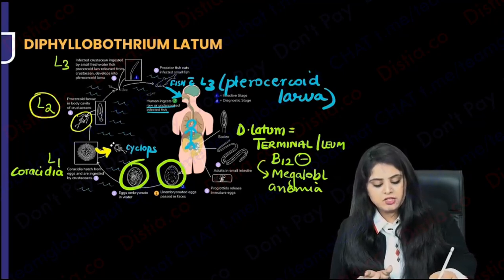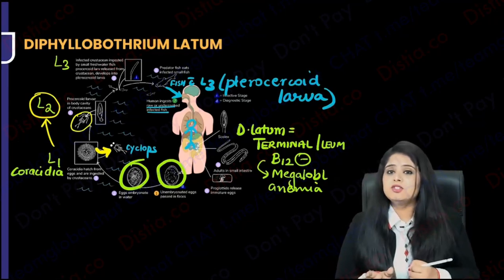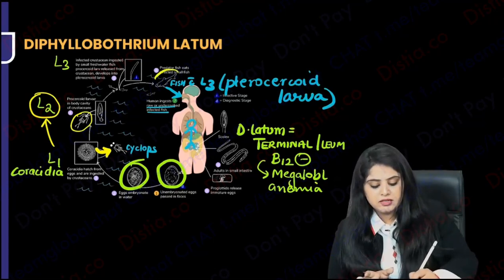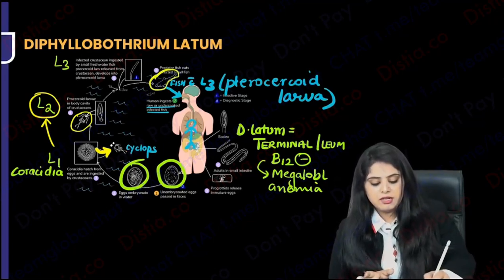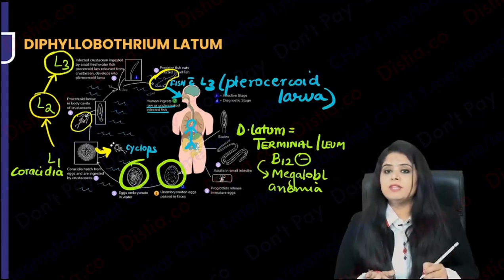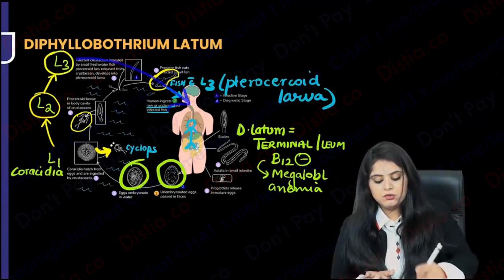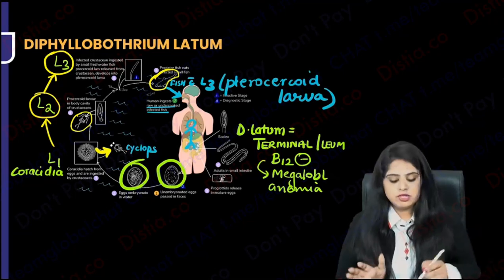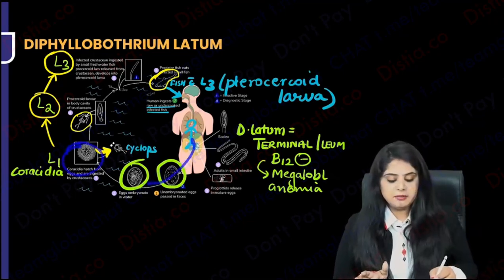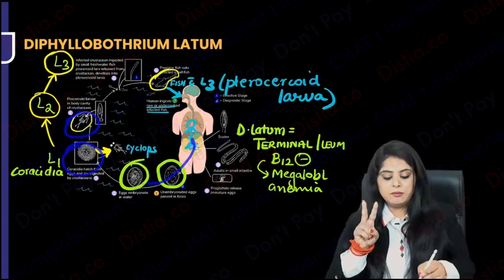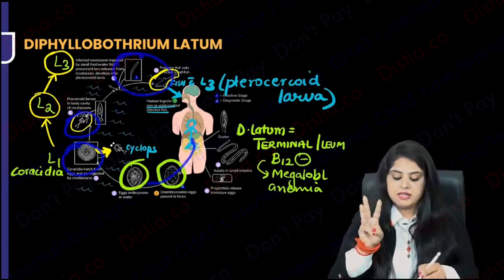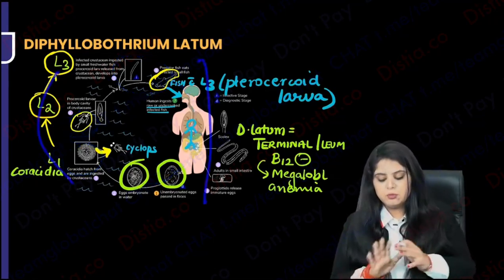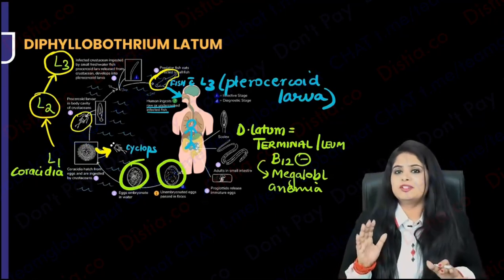And in Cyclops, L1 changes to L2. Fine, the small fish will be eaten by whom? The small fish is going to be eaten up by the big fish. And over there, the larva will change into L3. And then that L3 larva, who is going to eat the big fish? I will eat the fish. So every time someone eats someone, one larva form changes. We passed eggs, it made L1. When Cyclops ate it, it became L2. When the big fish ate it, it became L3. When L3 came into us, it became an adult. So simple: L1, L2, L3 and Diphyllobothrium latum. I'm going to call it Diphyllobothrium latum only.